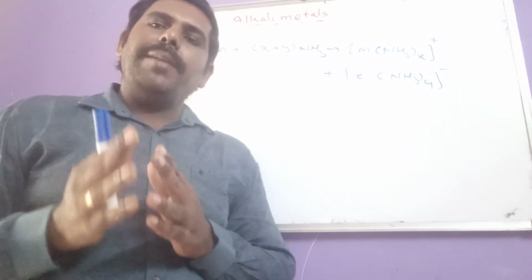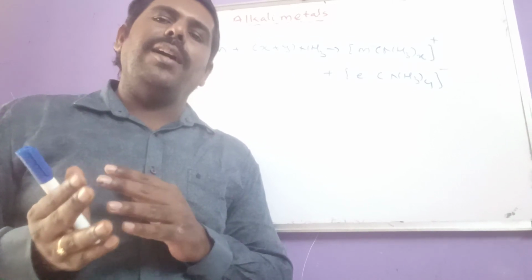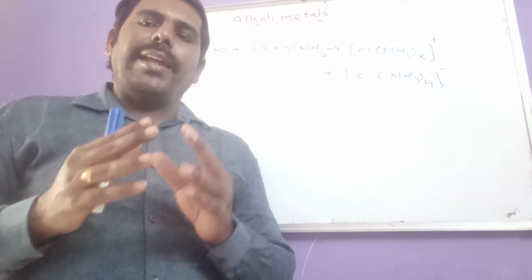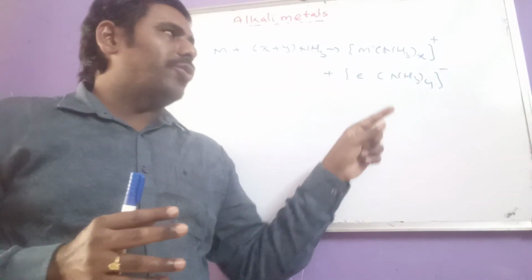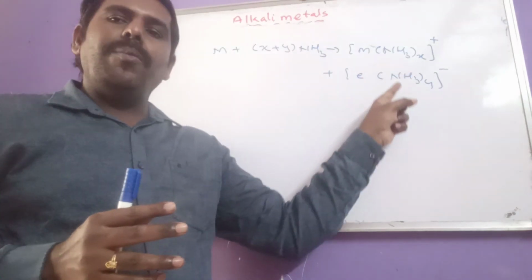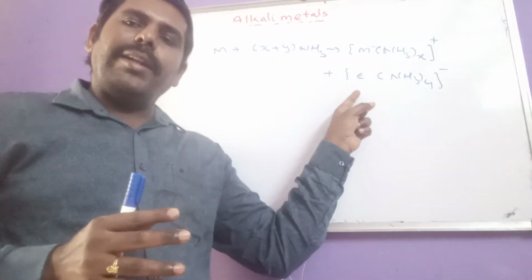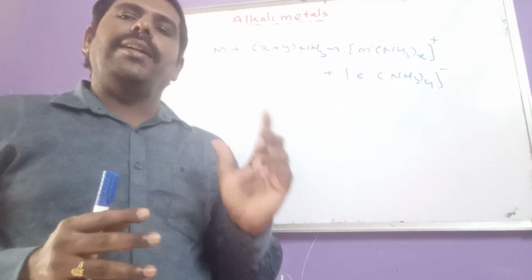So when an alkali metal is dissolved in a solvent of ammonia, it acts as an electrical conductor. The electrical conductivity of this solution is due to the movement of both ammoniated cations and ammoniated electrons. So these are called mixed conductors.